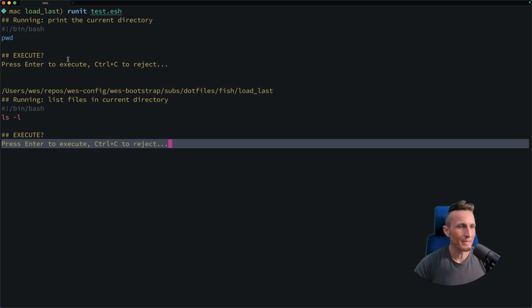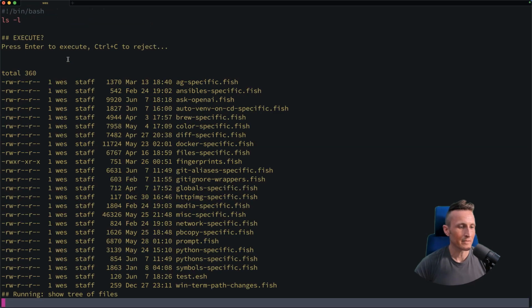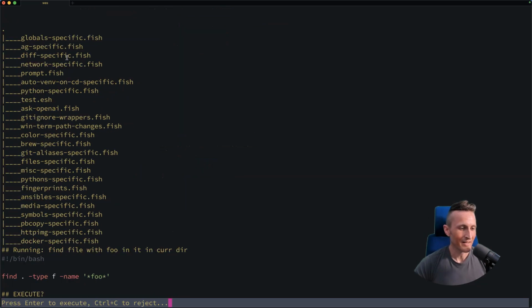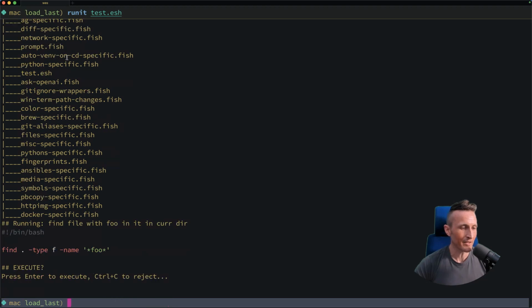So I can run that then. It gives me the next one, to list files. Great. The next one is to print a tree of files, and that's an interesting solution. Hey, it worked. And then last up, find any files with foo inside of them, which will match nothing. There you go. It all worked.